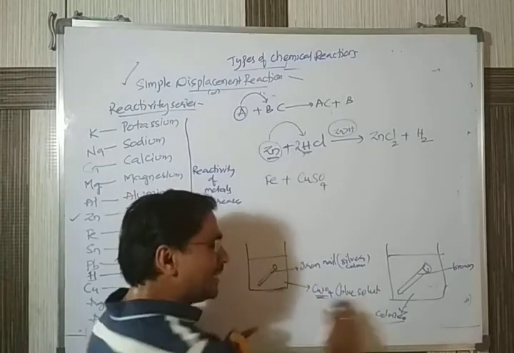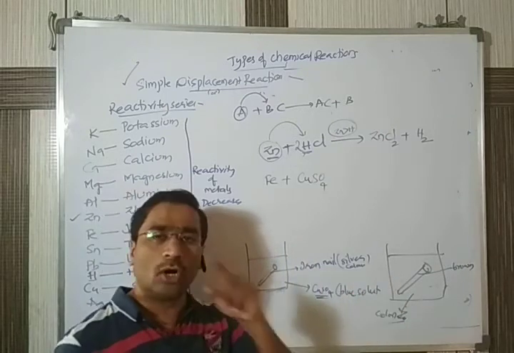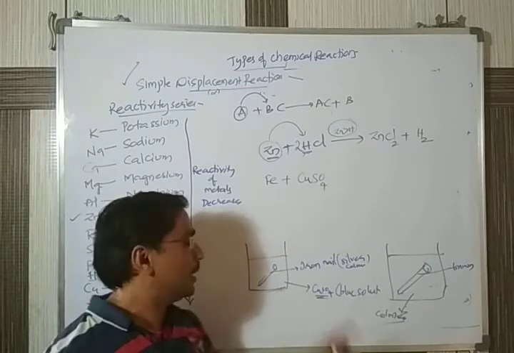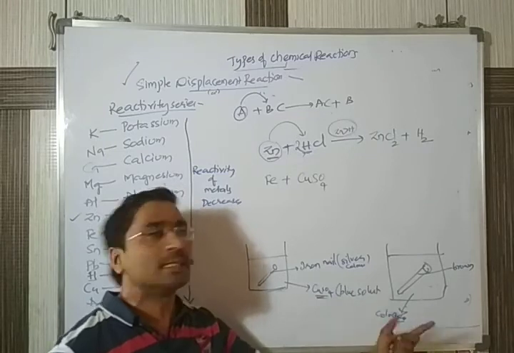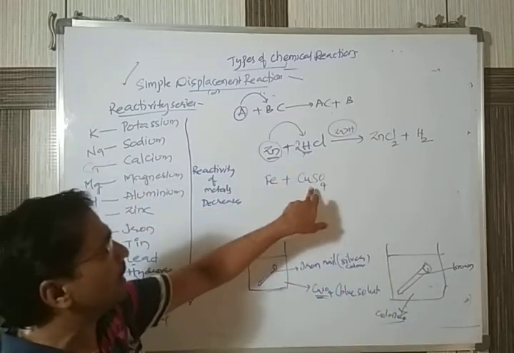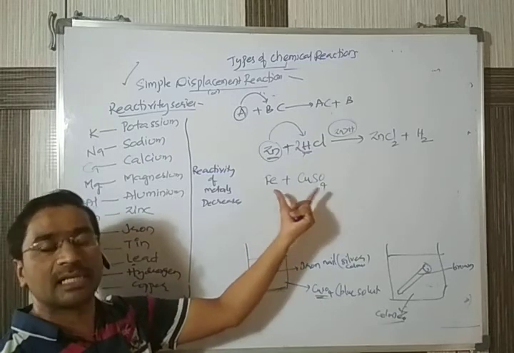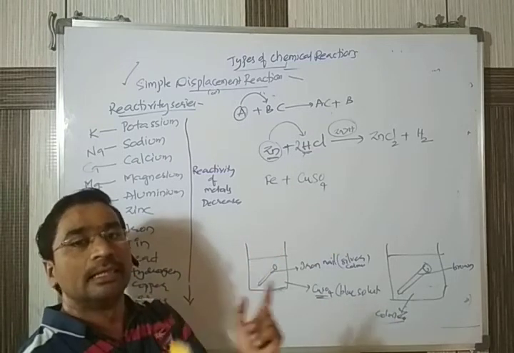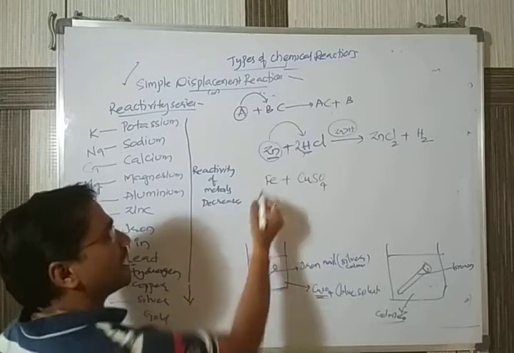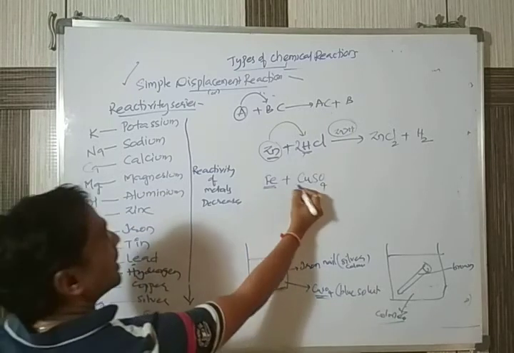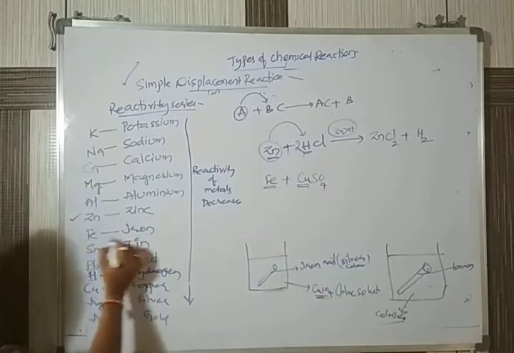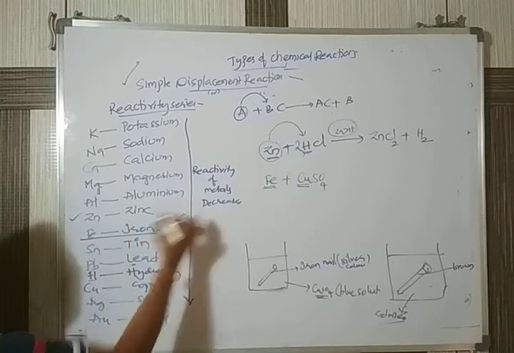Why does this happen? We are not heating or doing anything. Iron and copper are different chemicals, and when they are in contact with each other, they check the reactivity. The first one is iron, the second is copper. Iron is here and copper is here.